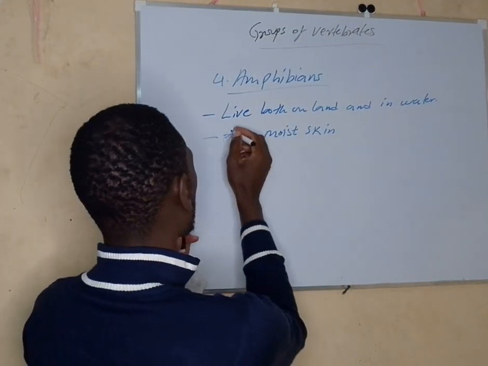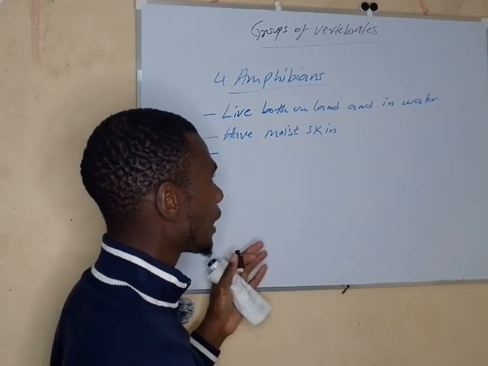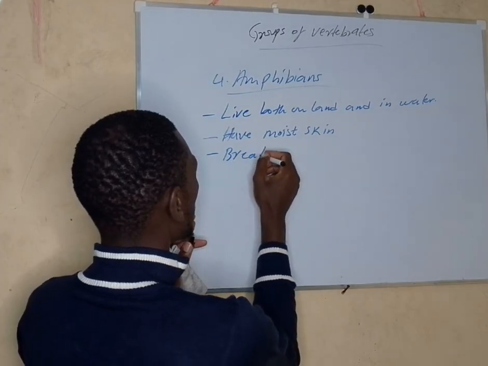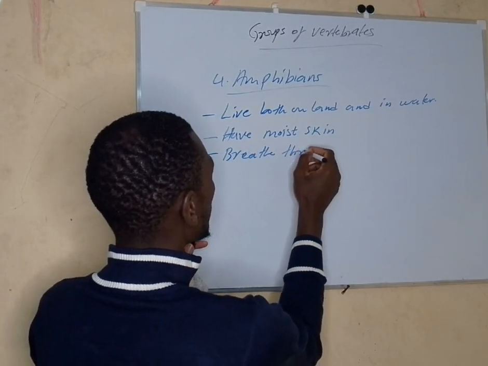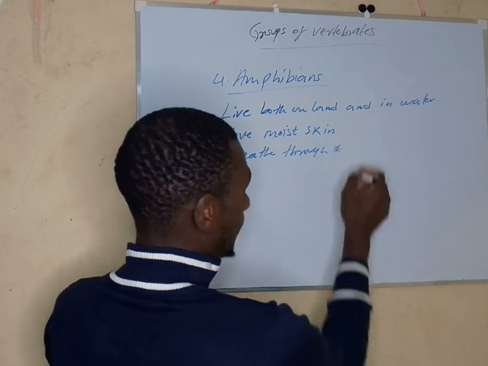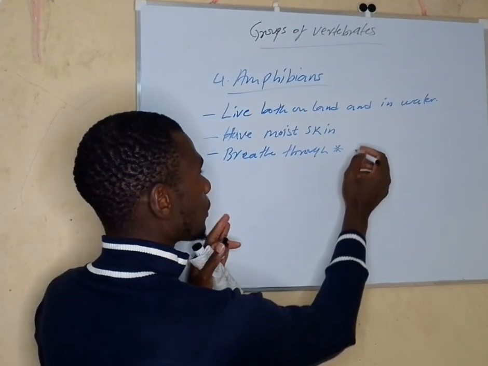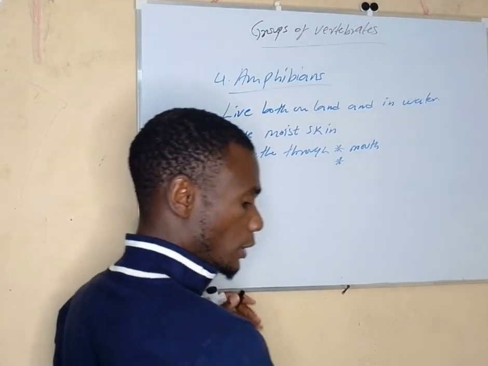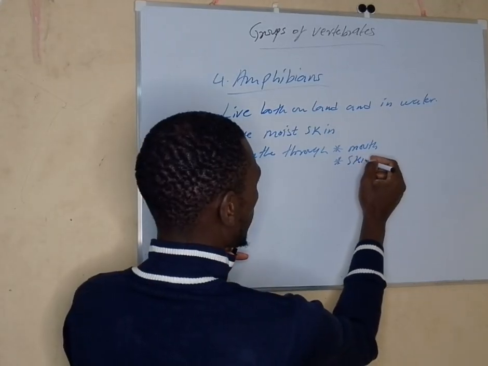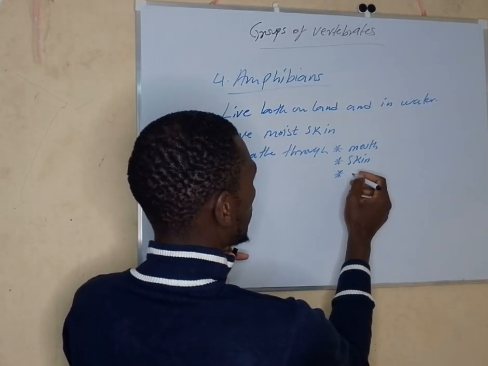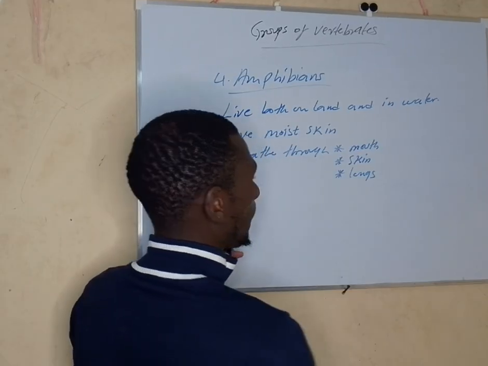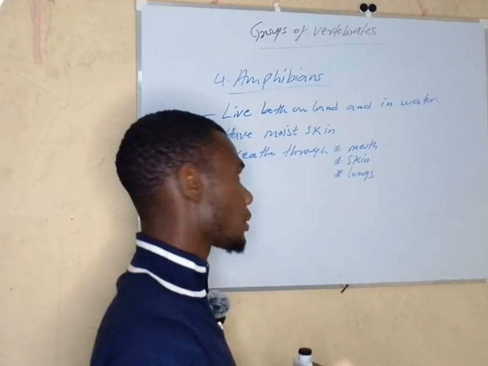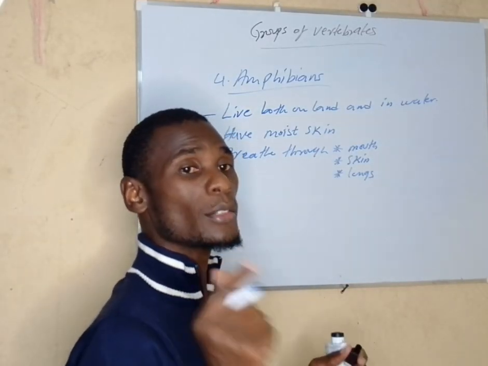So these animals, because they can survive both on land and in water, they breathe through almost three parts. They breathe through, number one, their mouth. They can as well breathe through their skin, and they can as well breathe through their lungs. Now, the young ones of amphibians, that is the tadpoles, breathe through the gills.